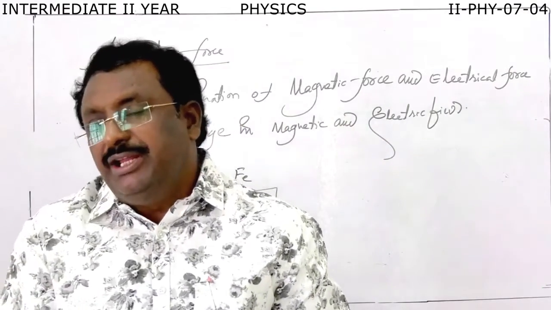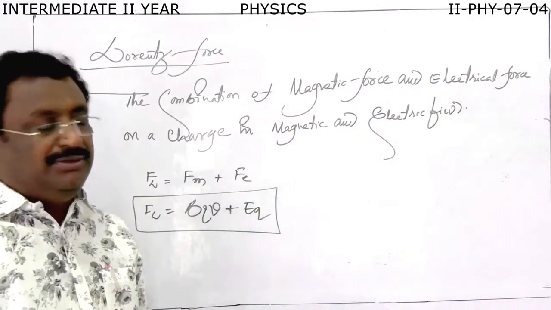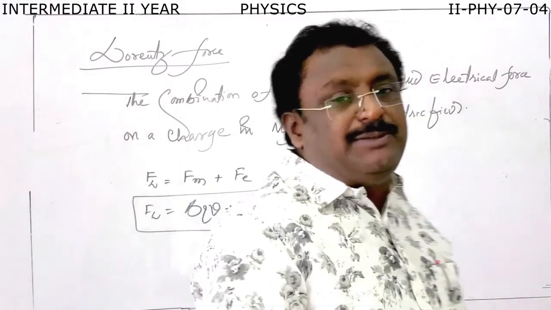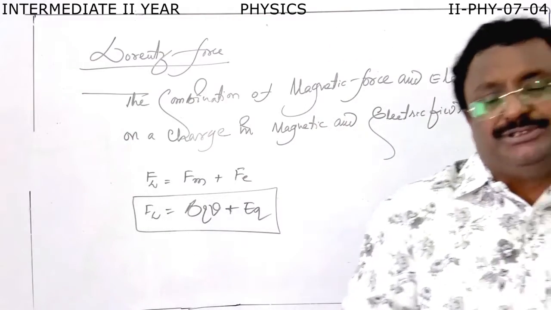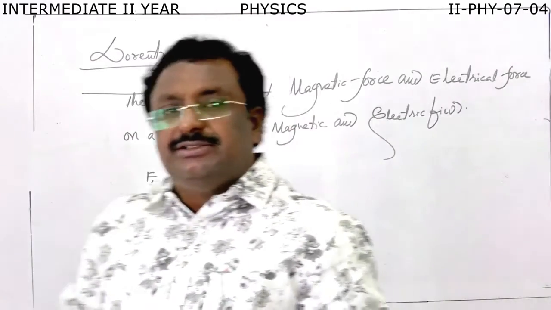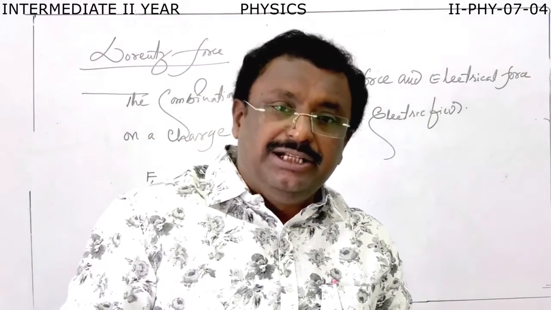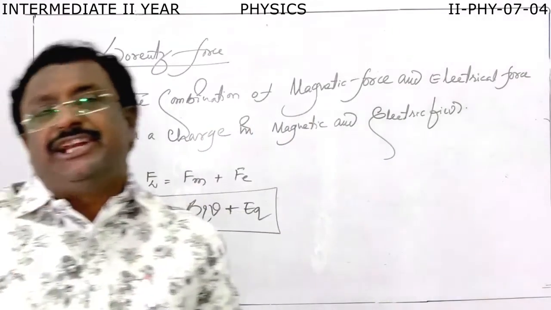Now I want to bring out the momentous role, the significance, of the magnetic force and electrical force on a moving charge in magnetic and electric fields.